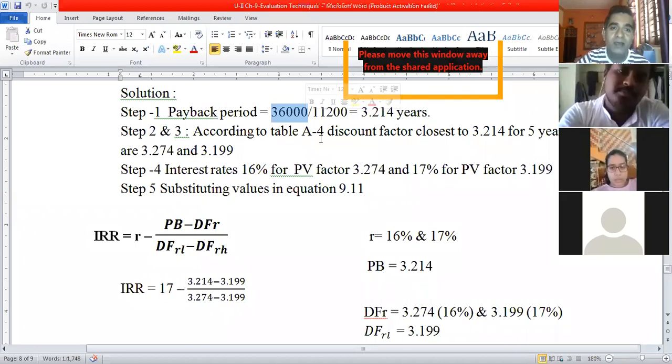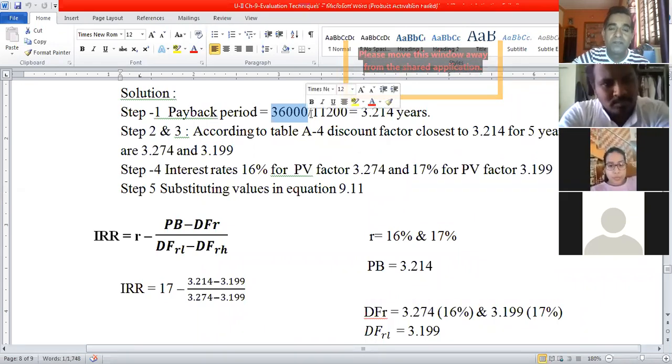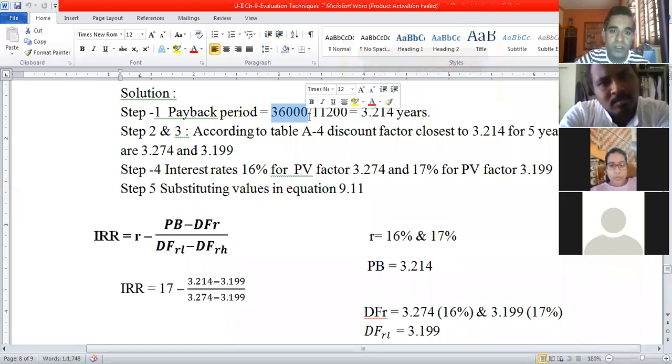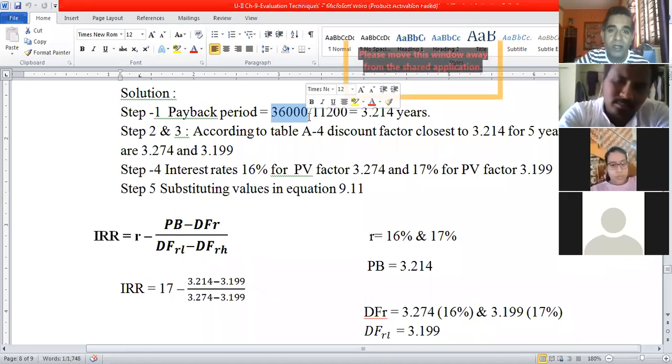So in 5 years is the payback period. Otherwise, I can also do it by dividing the 50,000 cost by the annuity amount of 10,000, which is equal to 5 years.